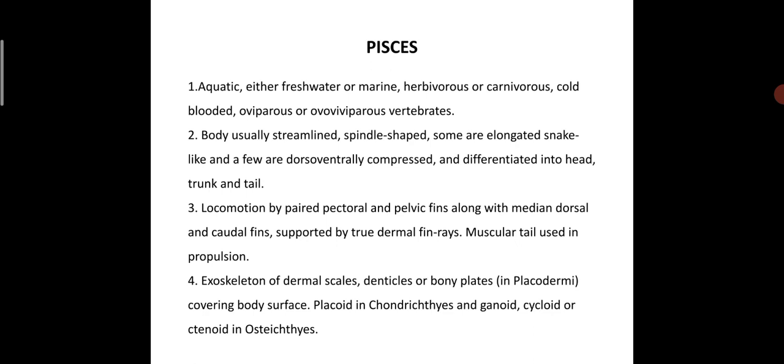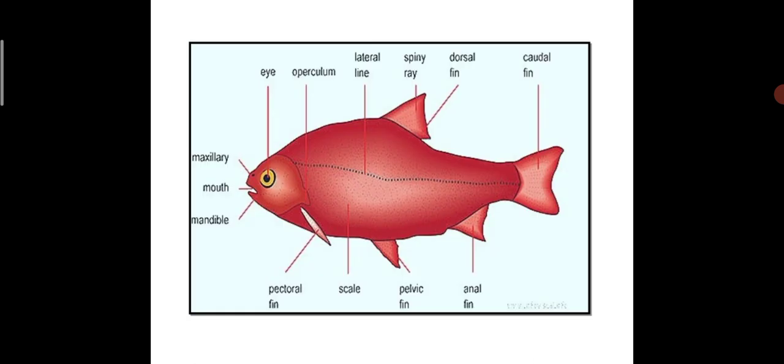So you can see this, and the muscular tail is used in propulsion. So movements are the diving into the water, going into the water, all this done by the propulsion movement. So locomotion is very important. So you can see in the picture itself, pectoral as well as pelvic fin is playing a great role in the movement.